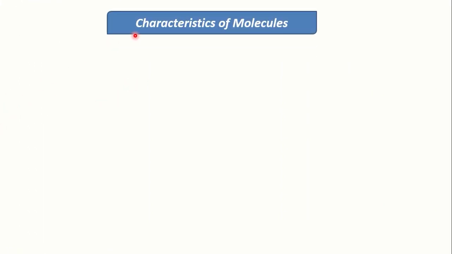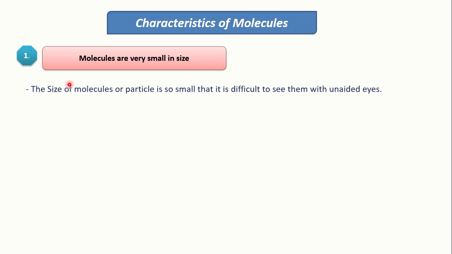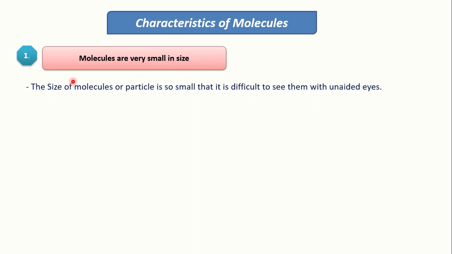Now, characteristics of molecules. So let's see what the characteristics of a molecule are. The first characteristic of a molecule is that molecules are very small in size. So how small they are, now we will see. The size of molecules or particles is so small that it is difficult to see them with unaided eyes. Why? The size of the molecule is very small, so that's why we cannot see them with the help of our unaided eyes. The size of molecules is of the order of 10 raised to power minus 8 to 10 raised to power minus 10.